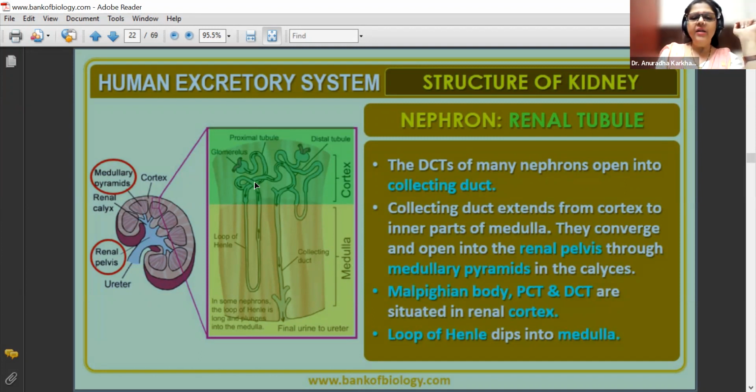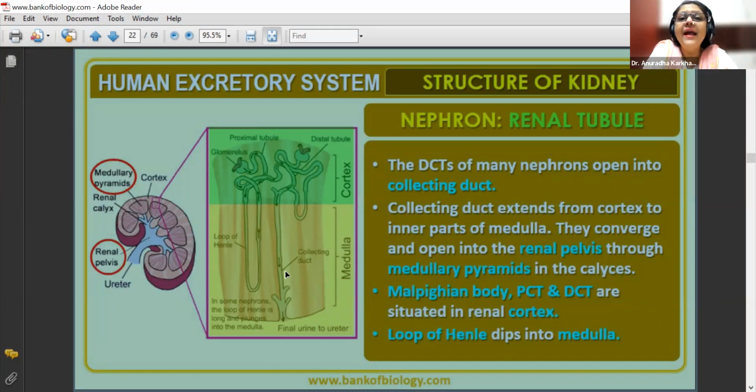Please look at it. The cortical regions are going to have the glomerulus. The cortical region is going to have the PCT. The loop of Henle moves into the medulla. The DCT again comes into the cortical region, and the collecting tubule is partially present in the cortex and finally into the medulla. Can you see this? So what are they saying?